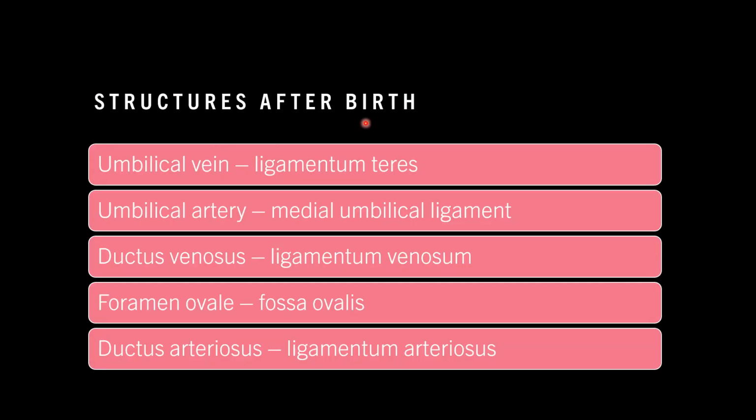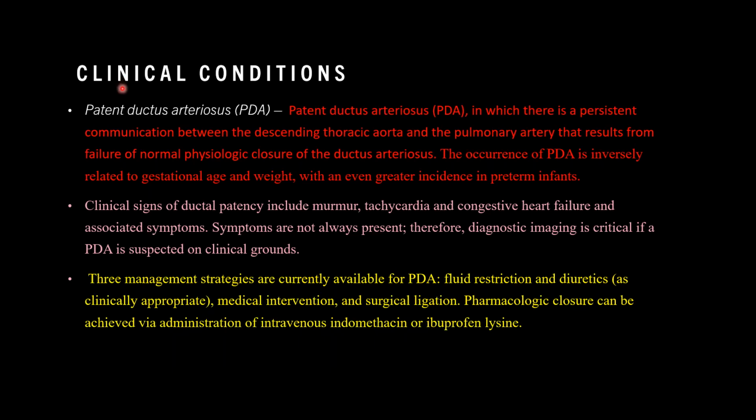Structures after birth. These are the functional structures which were present in the fetus and degenerate when a child is born. As they aren't needed after birth, these structures change to non-functional structures. Umbilical vein changes to ligamentum teres, umbilical artery to medial umbilical ligament, ductus venosus to ligamentum venosum, foramen ovale to fossa ovalis, and ductus arteriosus to ligamentum arteriosum. Now we are going to talk about clinical conditions associated with this topic.